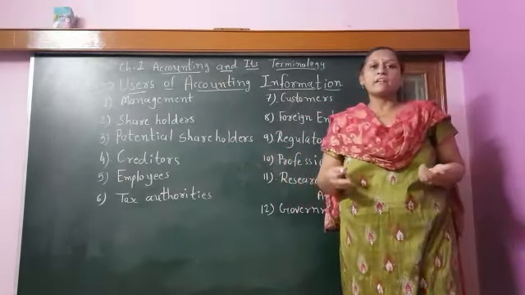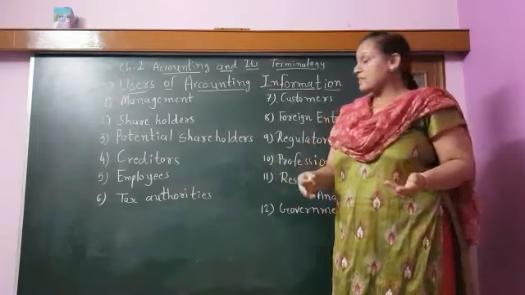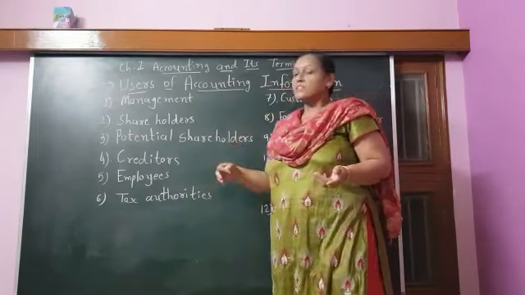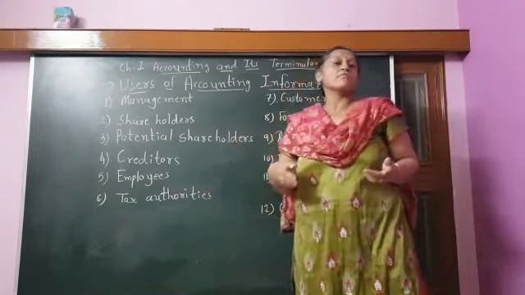Next is the tax authority. As we know, tax can be taken from the profit only. In a tax structure, a company pays tax after the profit. Whatever the profit is, the tax is planned from that only. So before making any tax planning, the company also sees the balance sheet, and the tax authority to whom we are paying tax.